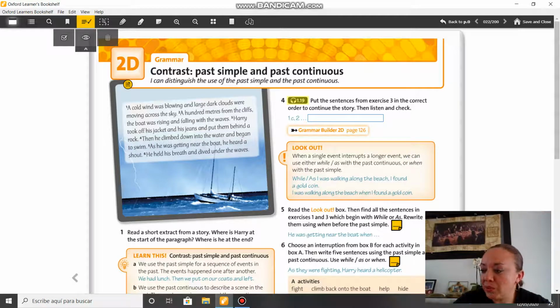Today we are going to start with lesson 2D. So please, open your student's book on page 22, and read these sentences, please.